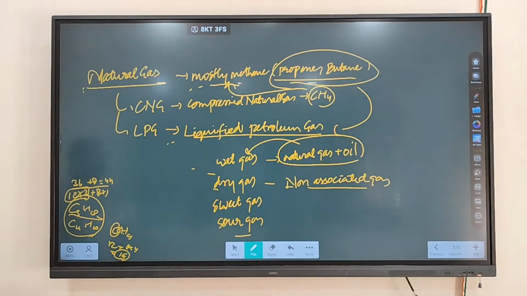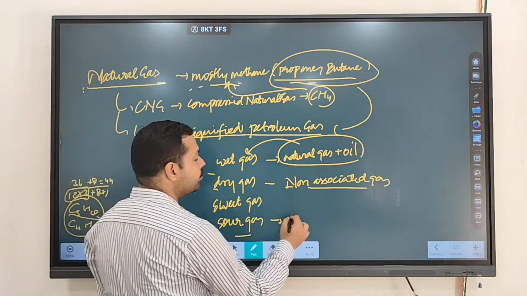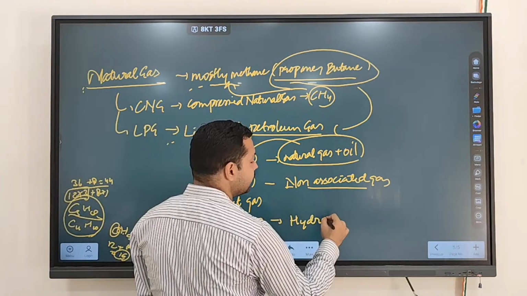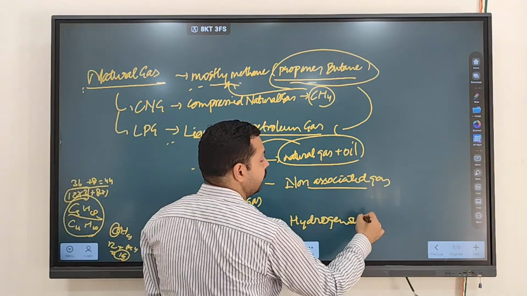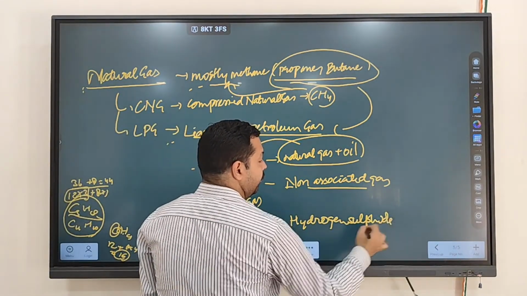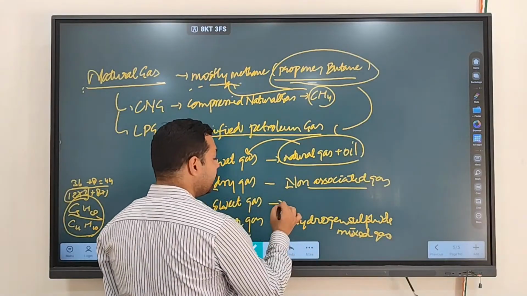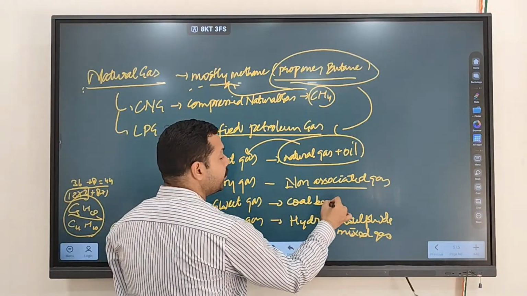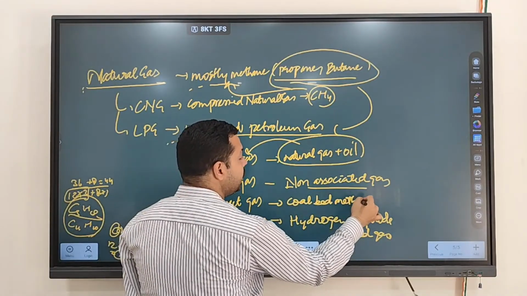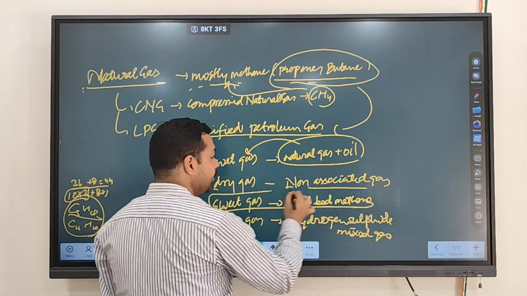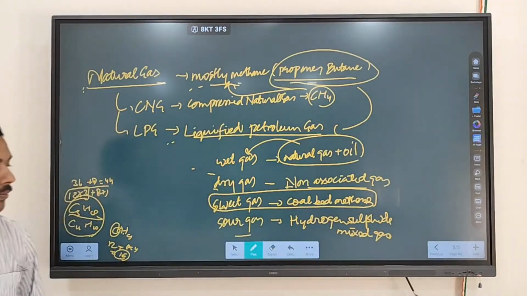Clear? When hydrogen sulfide is found mixed with the gas, then it is referred to as sour gas. And there is a type of gas which is referred to as coal bed methane. This is referred to as sweet gas.